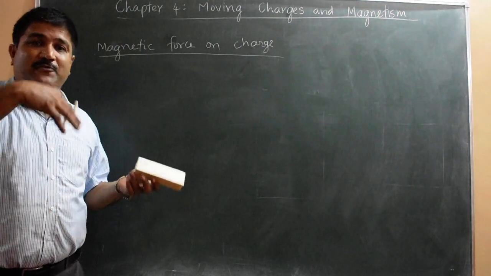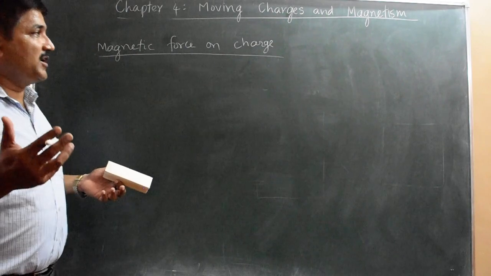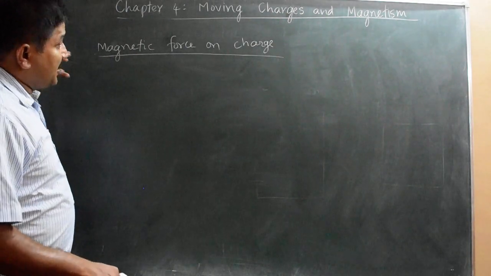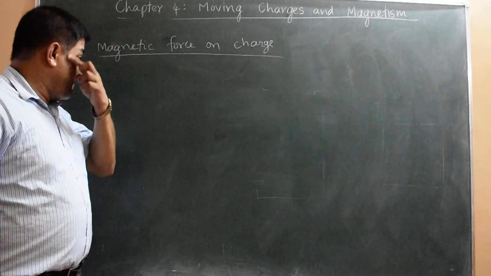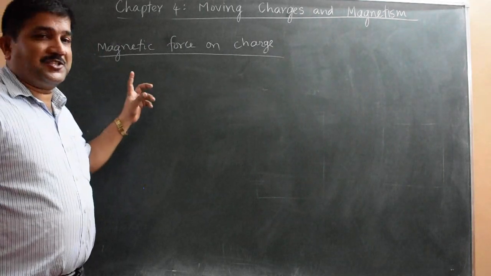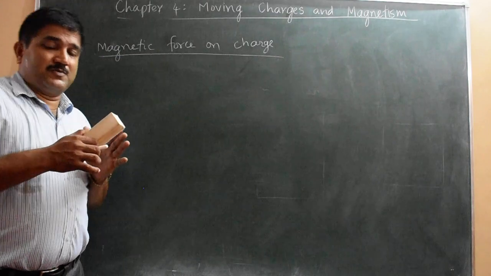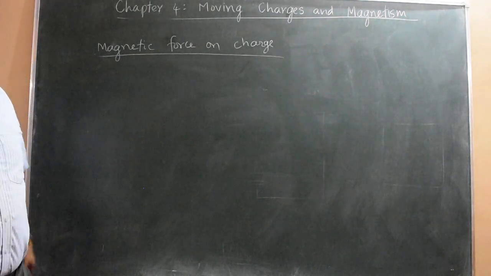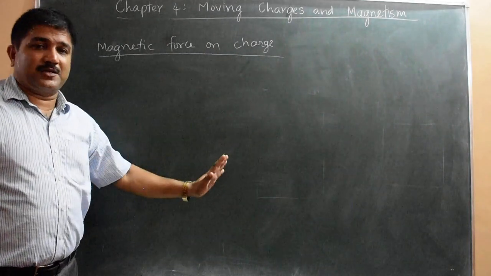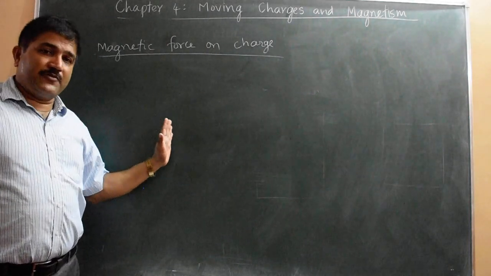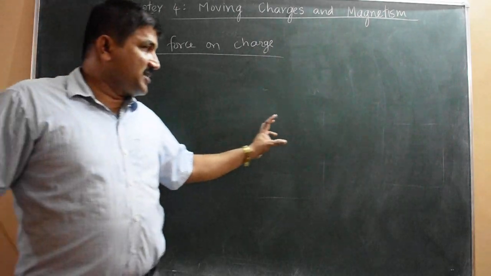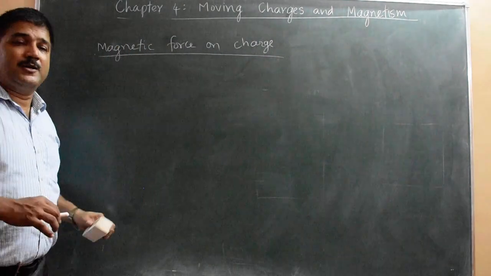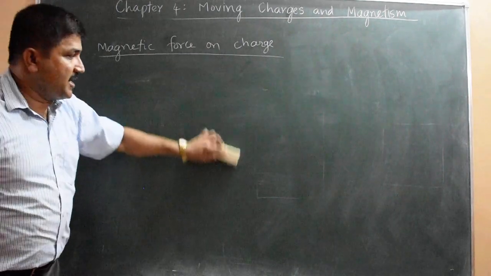The externally applied field may be a field produced by a magnet, or by a coil, or by a solenoid. But when this charge is flowing, it will produce a field, and the field produced by that charge varies from near distance to far distance. As you go away from the charge, the field decreases. Like a current carrying conductor, the field is greater very near to the conductor, and the field strength is lesser and lesser when you go away from the conductor. So that idea you have to keep in mind.